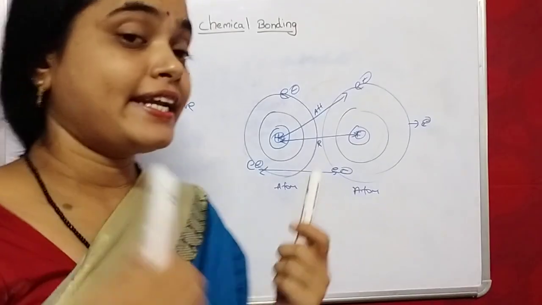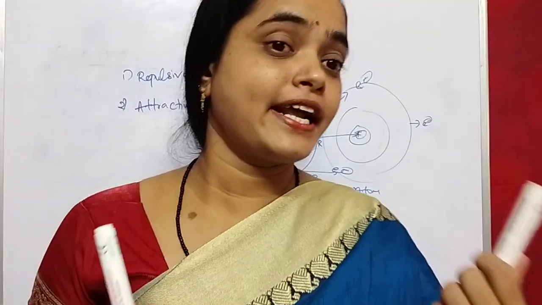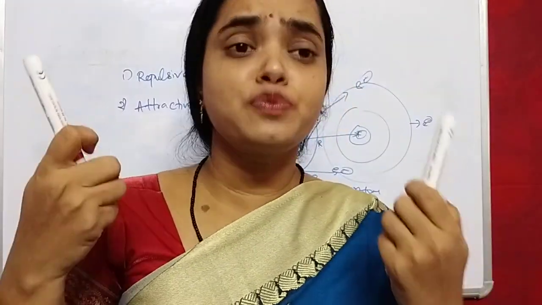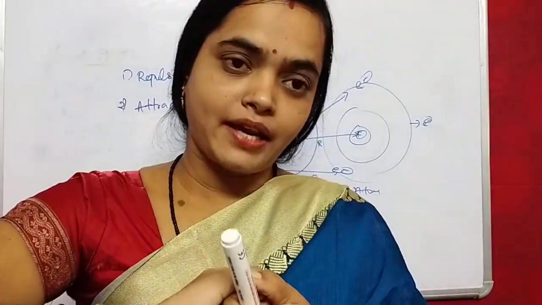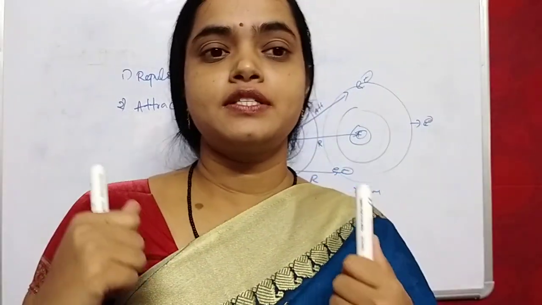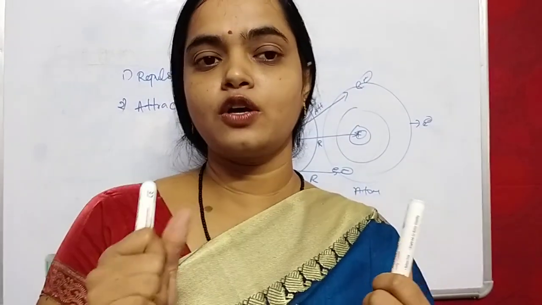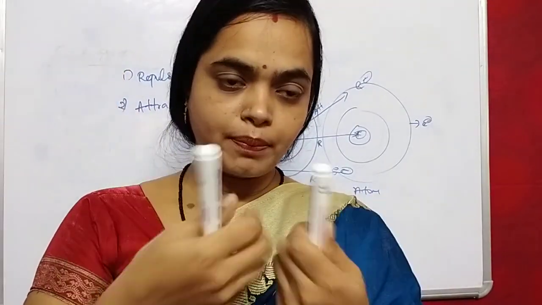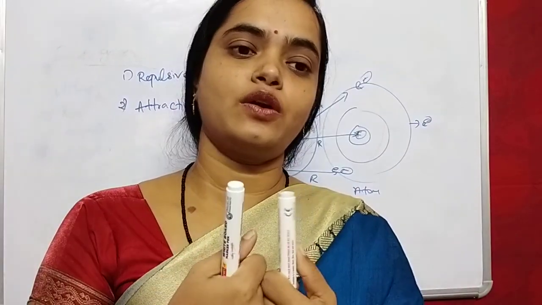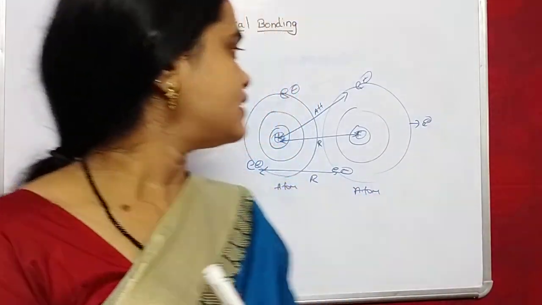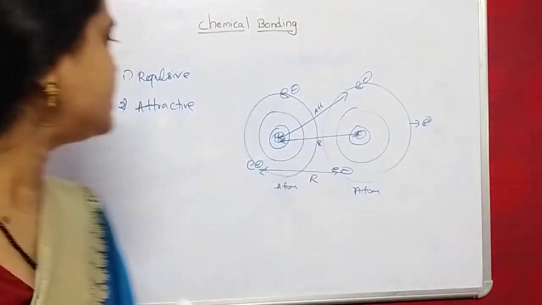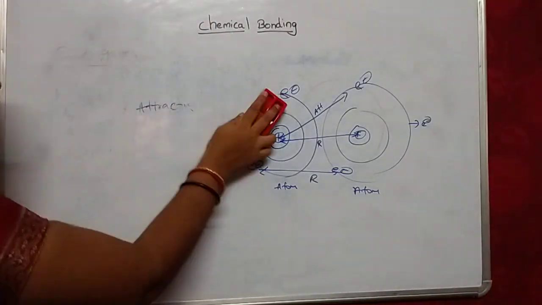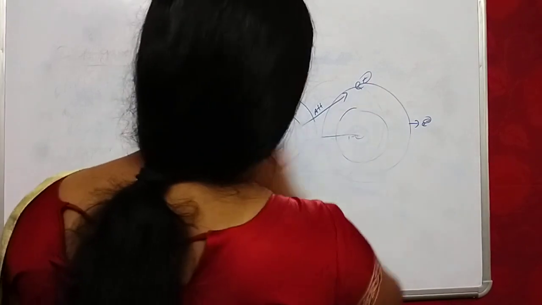So if the attractive forces, the attraction between nucleus and electron, are more, then the atoms combine. If the repulsive forces are more, then the atoms cannot combine. These are the two types of forces present in this process: repulsive forces and attractive forces.